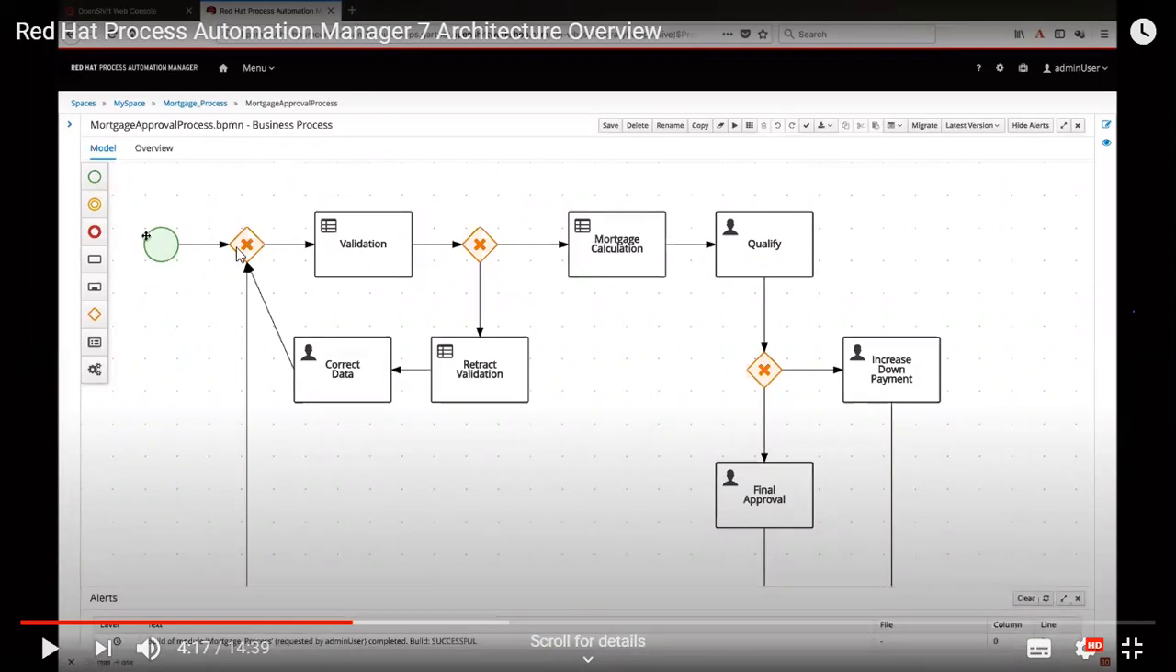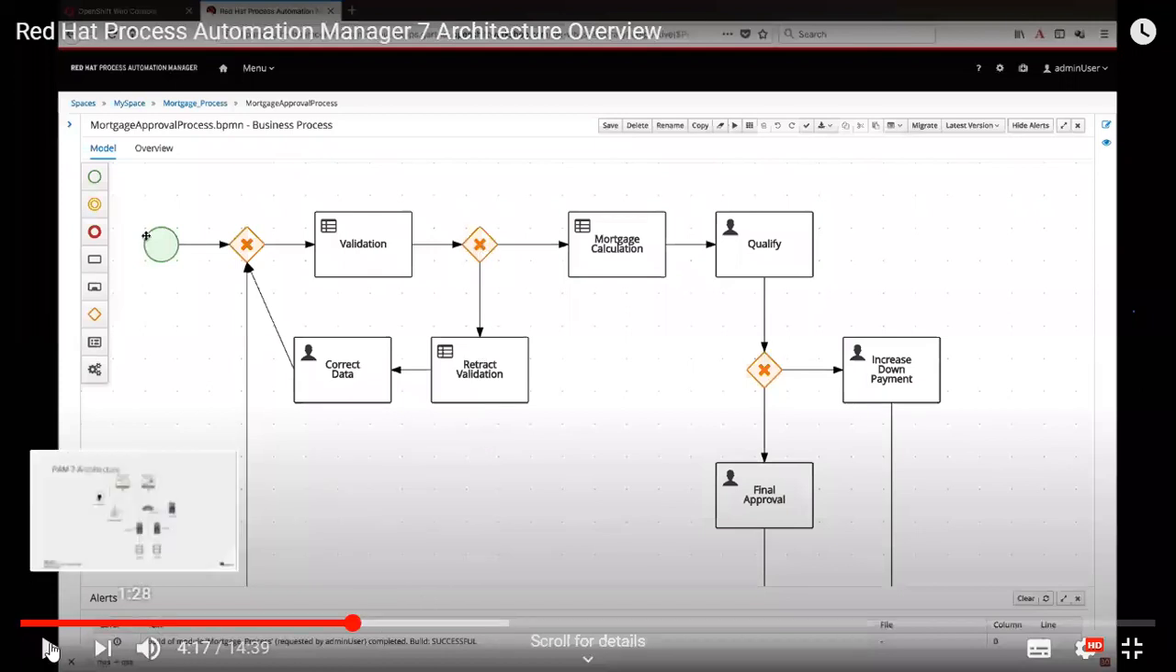Here the decision symbol is there. If validation is completed successfully, then we go to mortgage calculation. If not, yes or no conditions are there for this particular asset. It's like one business process.